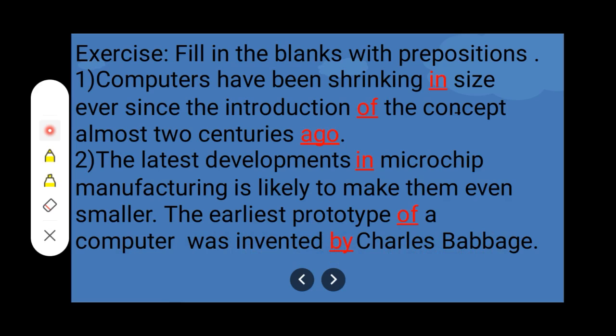So in first we will write in, second of and third by. So the latest developments in microchip manufacturing is likely to make them even smaller. The earliest prototype of a computer was invented by Charles Babbage.